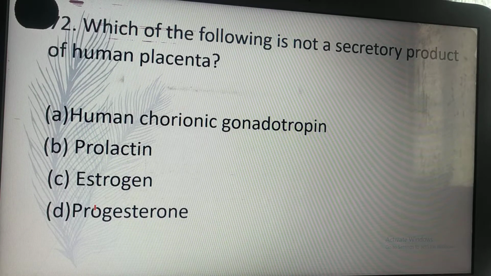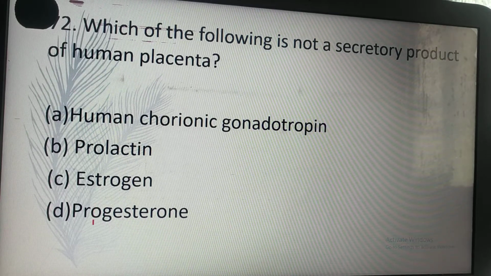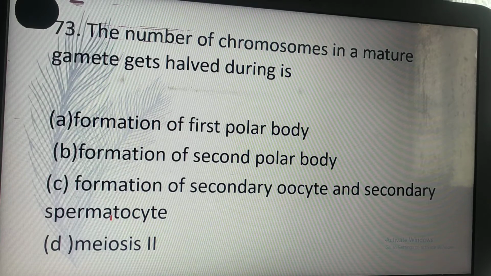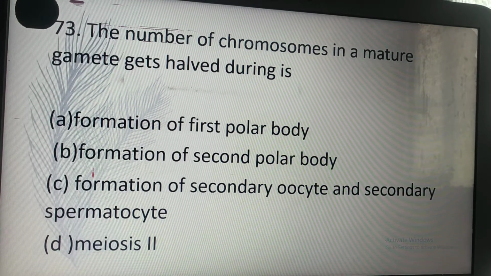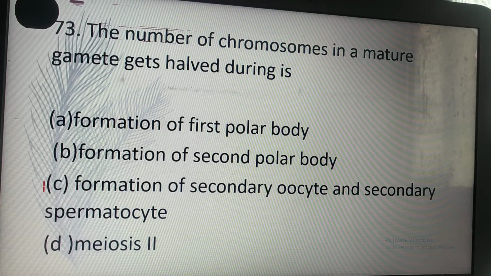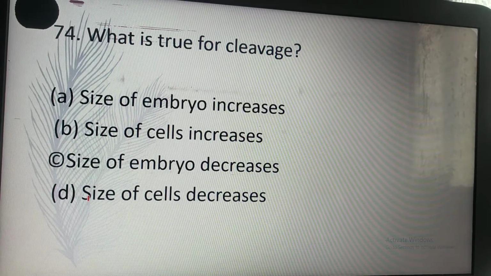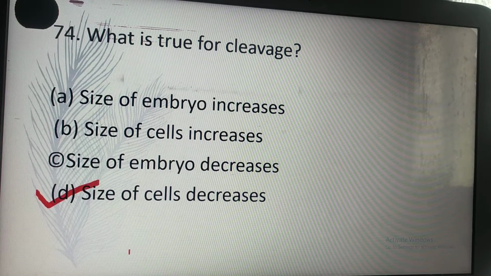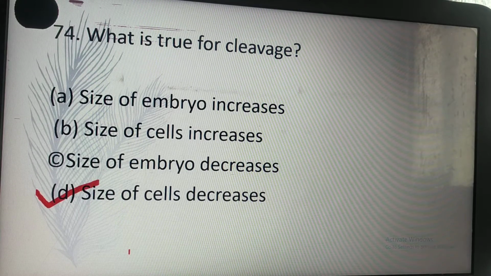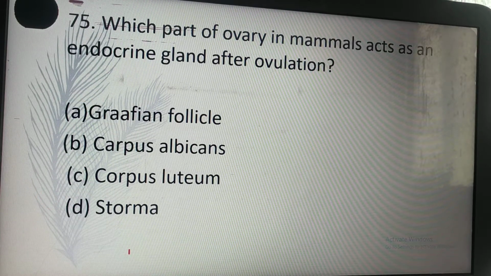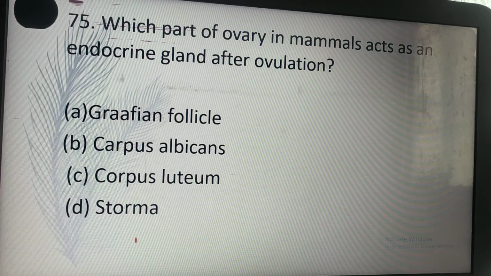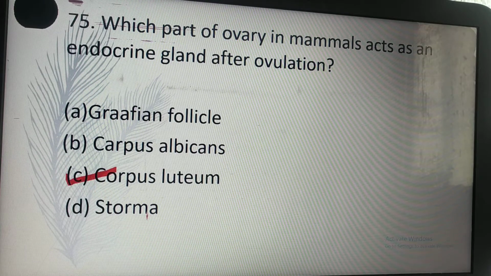Which of the following is not a secretory product of human placenta? B. Prolactin is not a secretory product of human placenta. The number of chromosomes in mature gametes gets halved during C. Formation of secondary oocytes and secondary spermatocytes. What is true for cleavage? Size of cells decreases, but the number of cells increases. Which part of the ovary in mammals acts as an endocrine gland after ovulation? C. Corpus luteum.